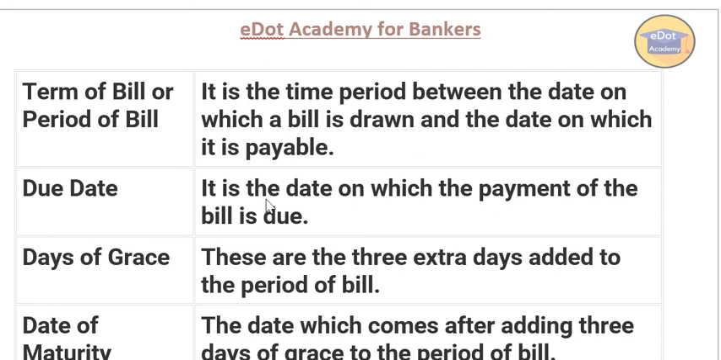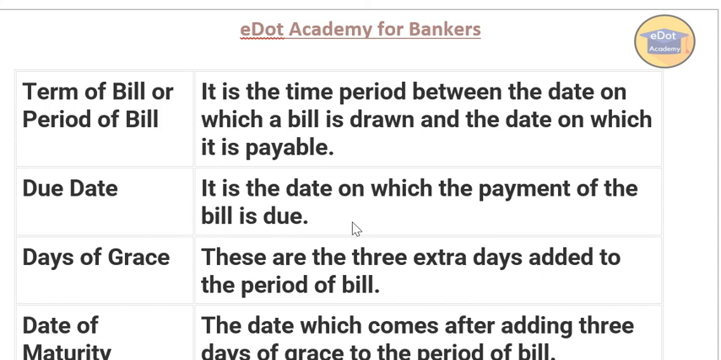Due date. It is the date on which the payment of the bill is due. Let us suppose that today is the 1st of January and the bill is payable in 90 days. So naturally, 1st January, February, March. Okay, so next 1st March will be payable.